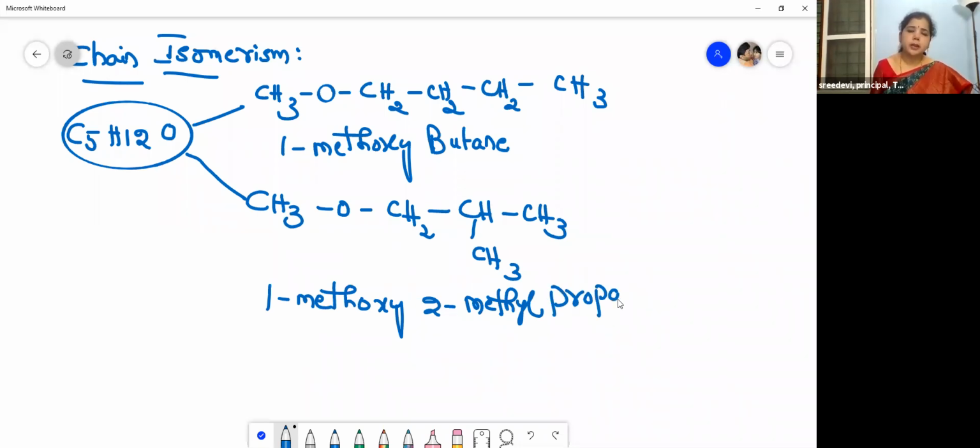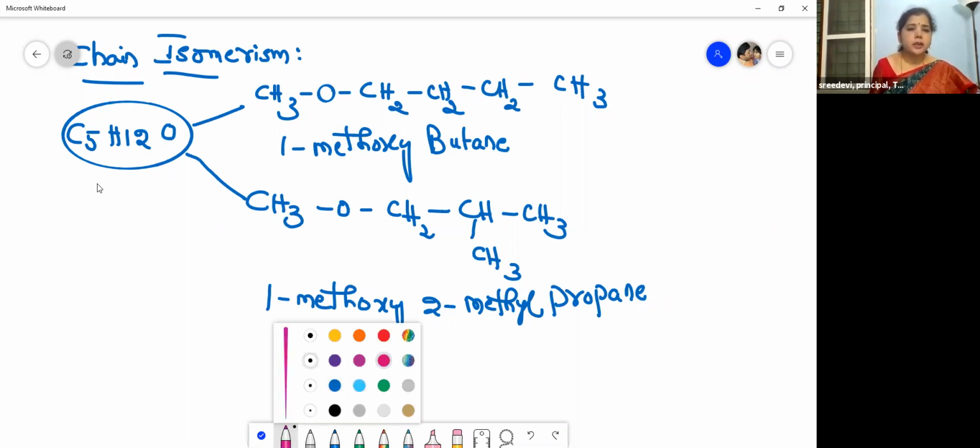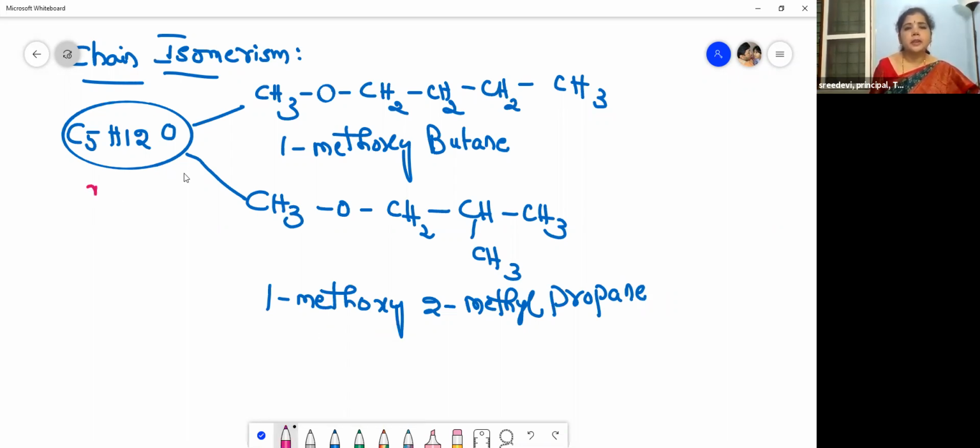I hope you are clear with this, children. So these are the chain isomers for the molecular formula C5H12O. So 5 carbons, 12 hydrogens and 1 oxygen. The chain isomers for this molecular formula are 1-methoxybutane and 1-methoxy-2-methyl propane.